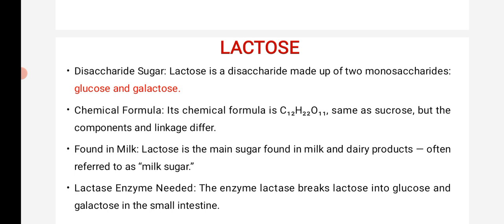As you already know, sucrose needs the sucrase enzyme, and similarly lactose needs the lactase enzyme. The breakdown of lactose produces glucose and galactose. All of this occurs in the small intestine.